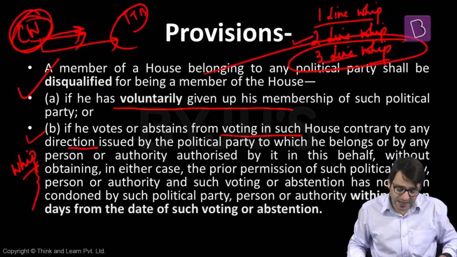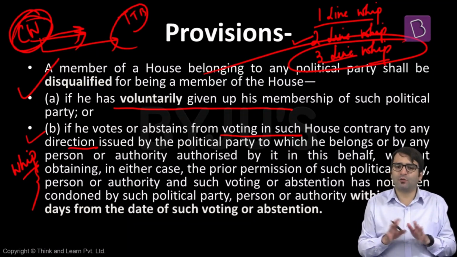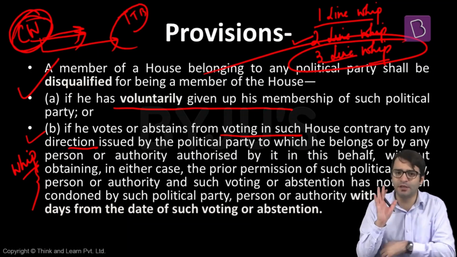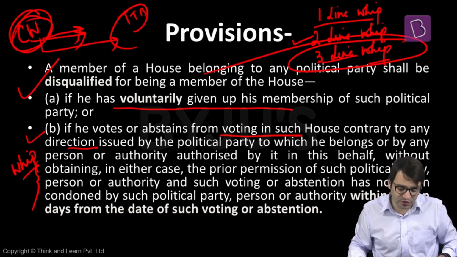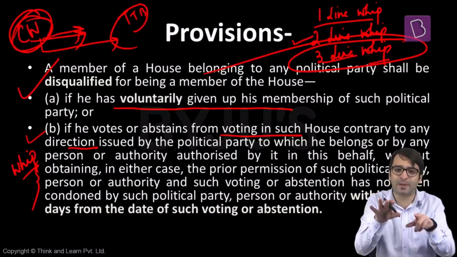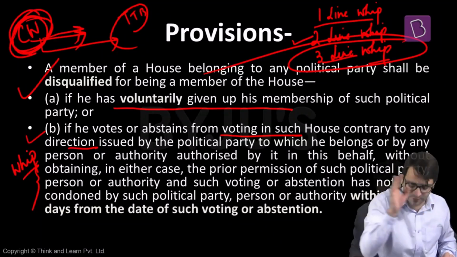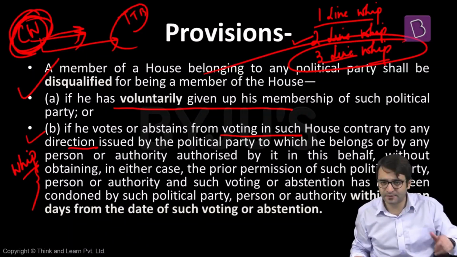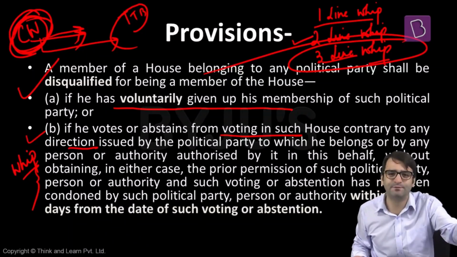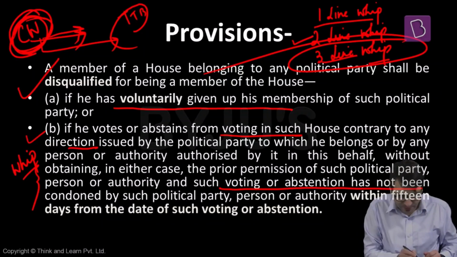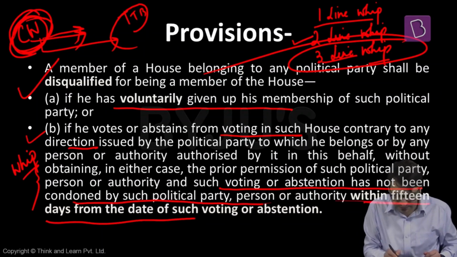If he votes or abstains, that means my party tells me vote against. I'm not voting in favor, but I'm not voting at all either. I'm abstaining from voting. Even then I can be disqualified. If he votes or abstains from voting in such house, contrary to any direction which is whip issued by the political party to which he belongs, or by any person or authority authorized by it, because here's the chief whip, authorized by my political party to issue this whip, without obtaining in either case the prior permission of such political party, that means I'm not obtaining the prior permission of my party that I want to vote in favor of this bill. And such voting or abstention has not been condoned by such political party within 15 days from the date of such voting or abstention.